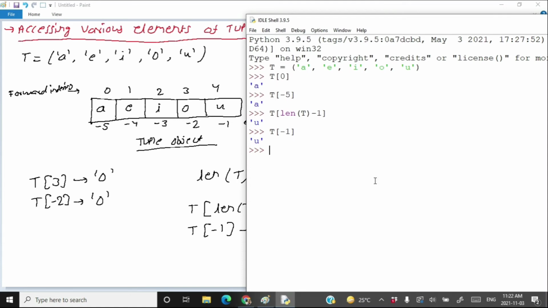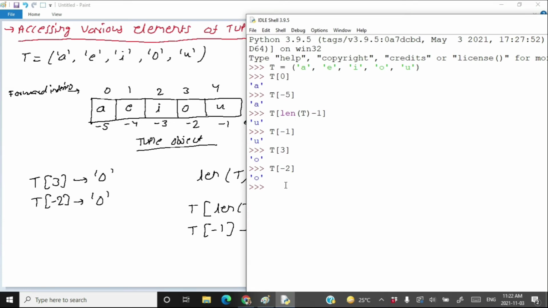If I write here t[3], I will get o, but at the same time, if I write t[-2], again I will get o. So as you can see here, we have two types of index to access all the elements of a tuple.